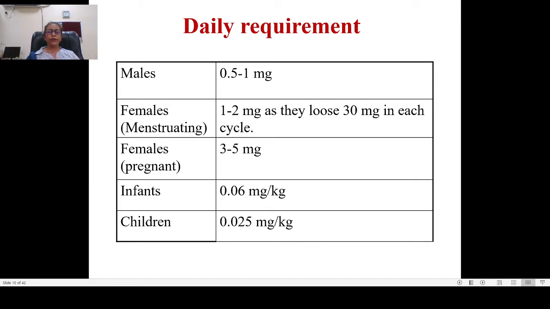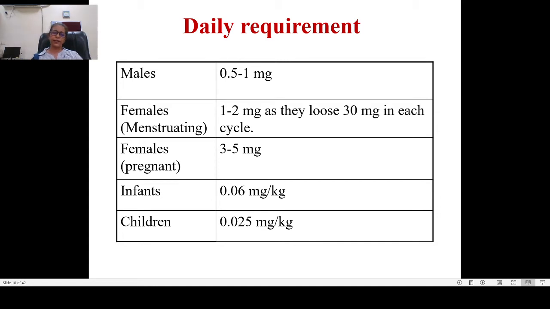So the requirement of iron increases during pregnancy because you need extra iron for the fetus, you need extra iron for the placenta, you have to make up for the losses during delivery, and you have to make up for the daily losses during pregnancy in the urine and so on. So for that, you have the requirement of iron. It increases in females during pregnancy. Normally in females, it is 1 to 2 milligrams per day, but during pregnancy, it increases to 3 to 5 milligrams per day.